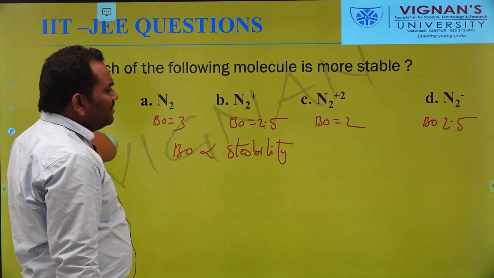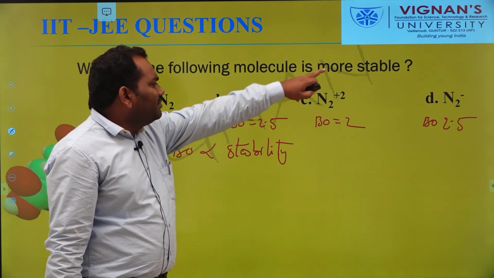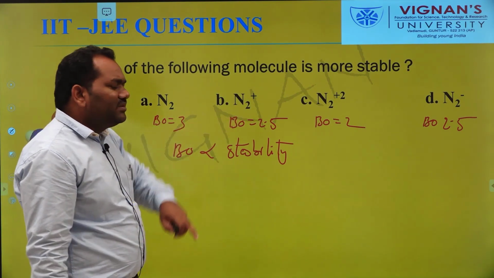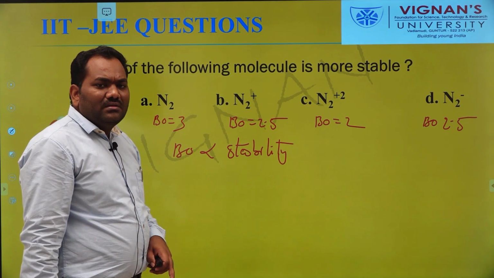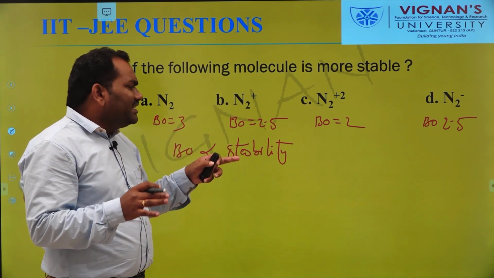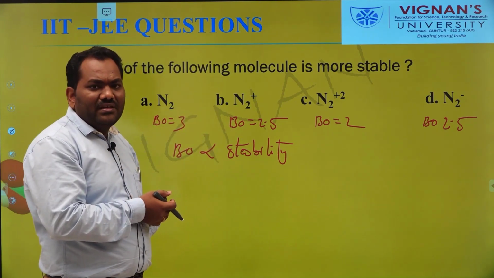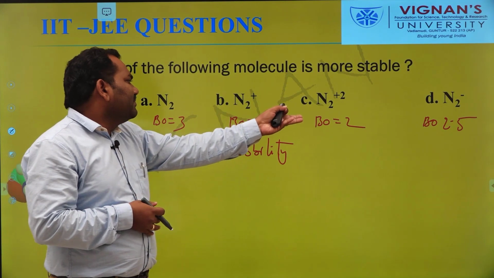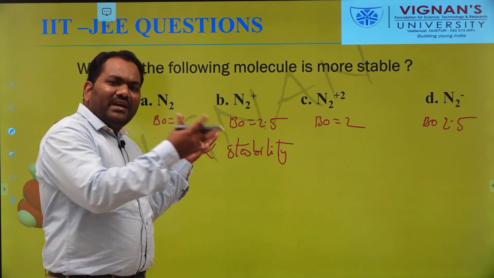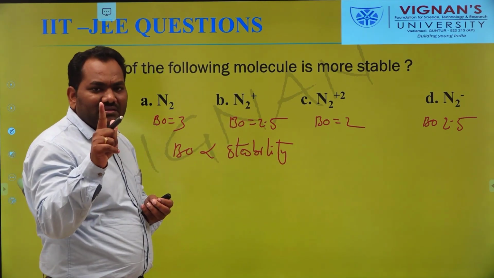Here N2 plus and N2 minus both have the same bond order values. In this case there is a chance of making a mistake. Since both have the same bond order, we might assume both have the same stability. It is not correct.